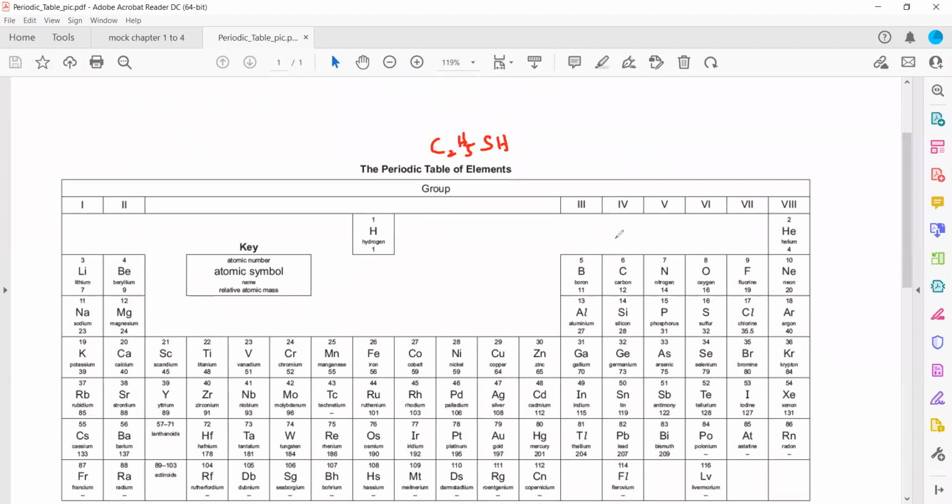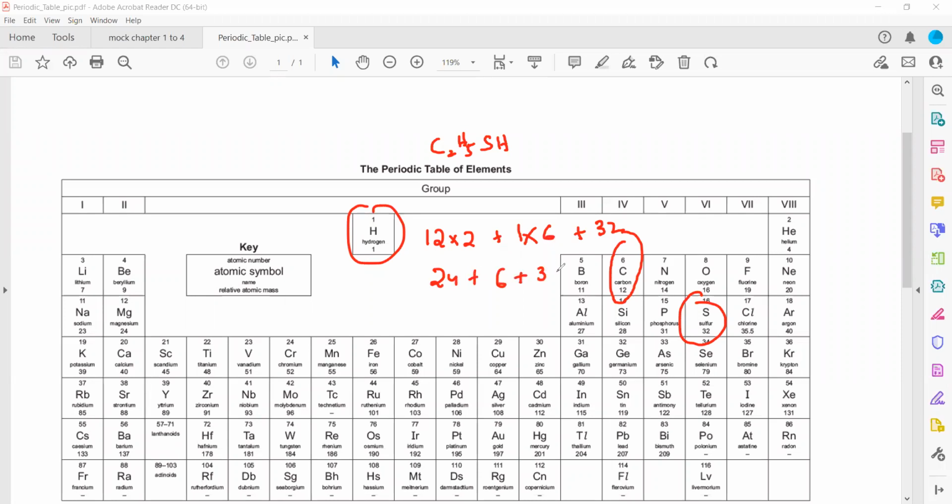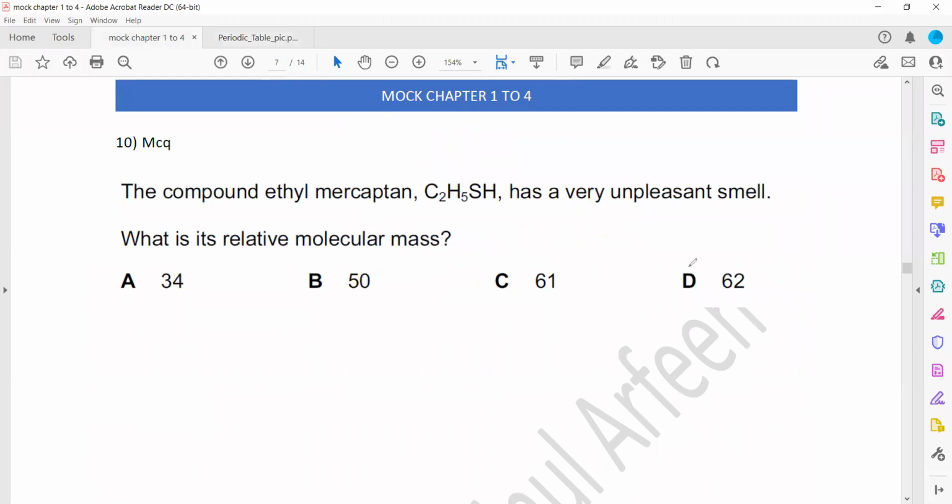So when you check carbon, the mass of carbon is 12, so this will be 12 multiplied by 2 because there are 2. Plus hydrogen is 1, multiplied by the total hydrogens: 5 plus 1, so 6. Plus sulfur, in the periodic table 32, and only one atom is there, so it is only 32. So 12 multiplied by 2 is 24, 1 multiplied by 6 is 6, so the total is 30, plus 32. When we add them, we get 62. So 62 should be the molecular mass of this compound. So option D is the right answer.